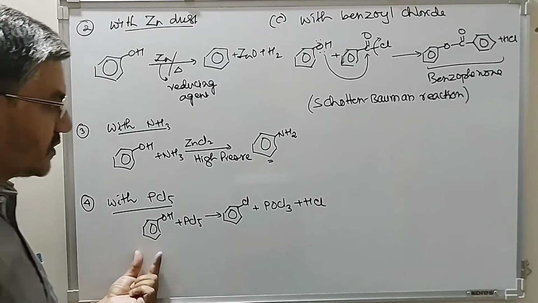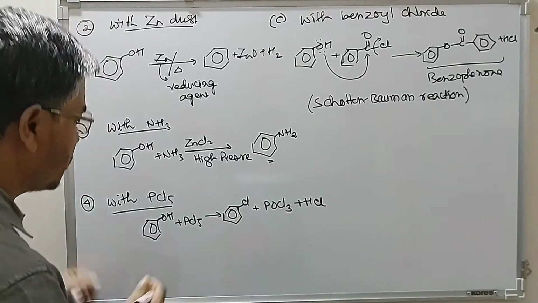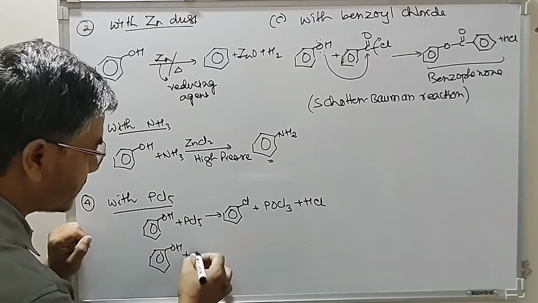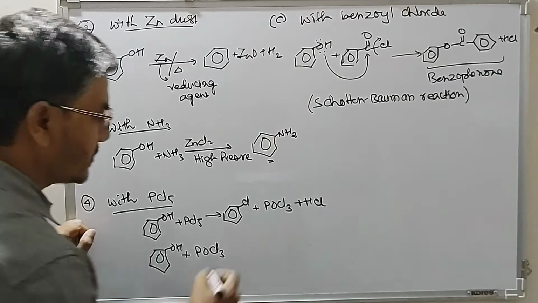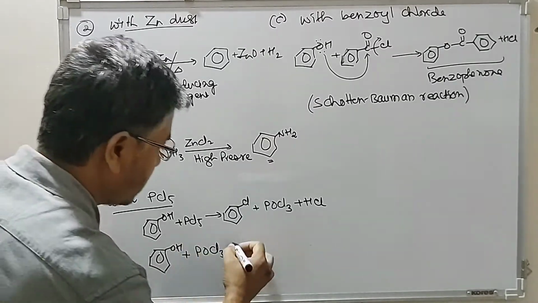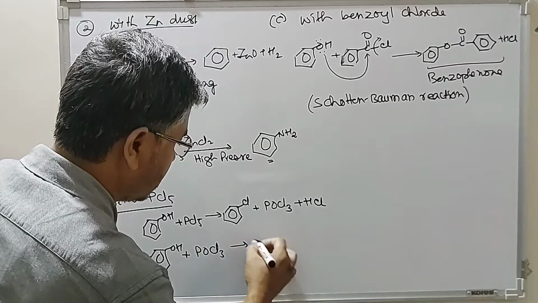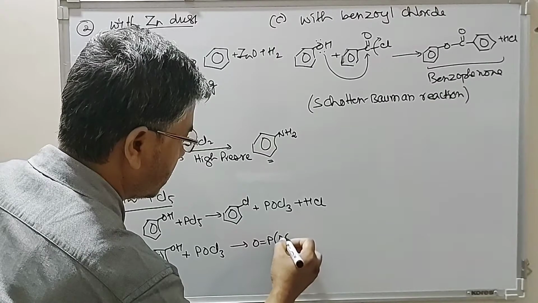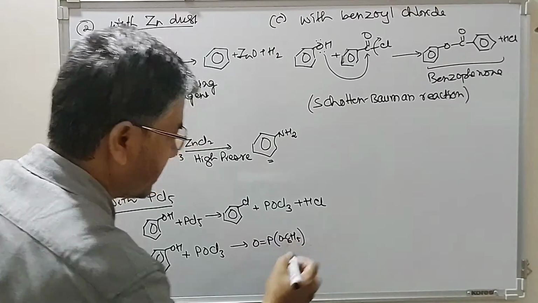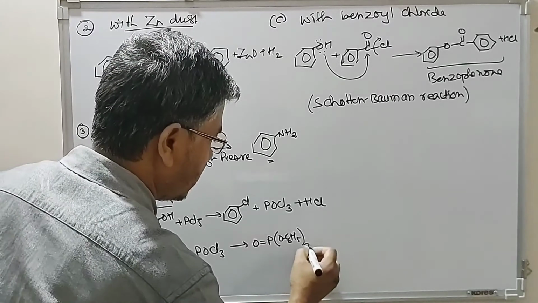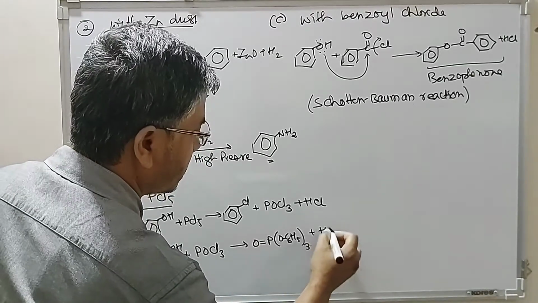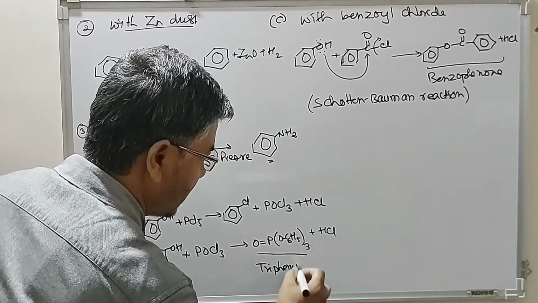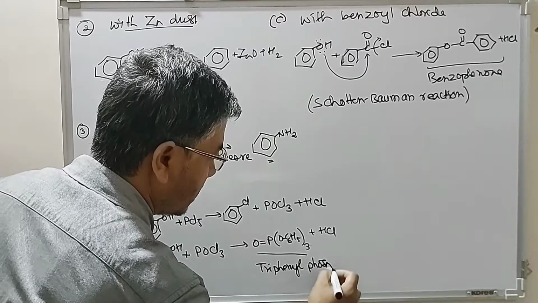But this phenol further reacts with this POCl3. Phenols further react with POCl3, this gives you this compound, triphenyl phosphate.